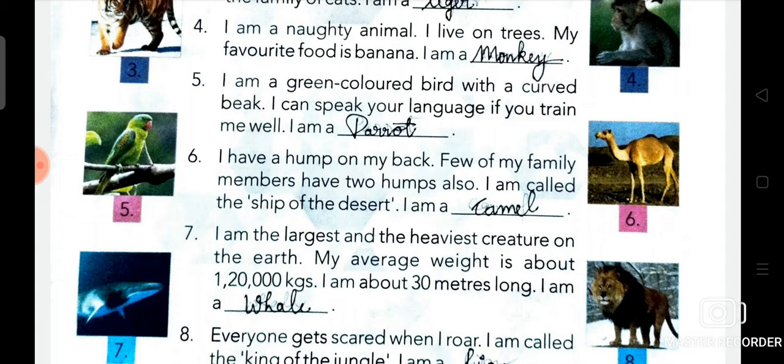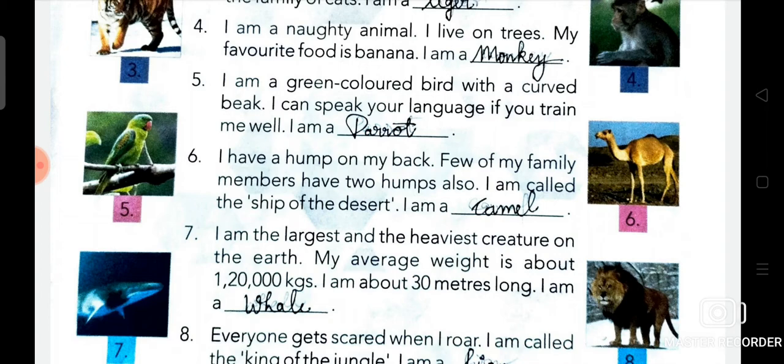So students, now we are going to again read about monkeys. Monkeys have long arms and legs to help them swing from trees. Some monkeys' tails can wrap tightly around branches. Monkeys are omnivorous, that means they eat meat and plant-based foods. Mostly monkeys eat nuts, fruits, seeds and flowers.